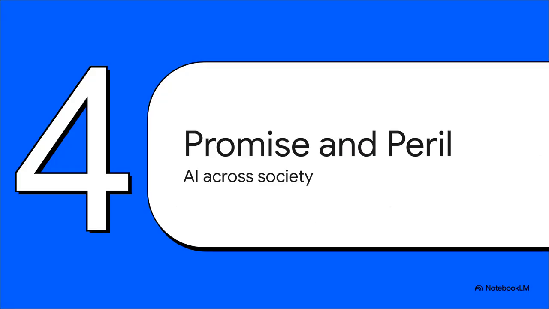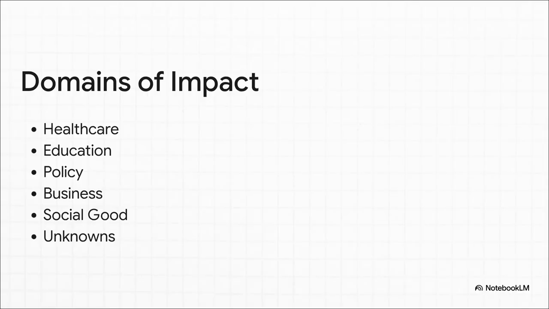That leads us perfectly into Section 4, navigating the promise and the peril of AI across society. The question isn't whether AI will change society anymore. It already has. We're seeing massive impacts across the board. In healthcare, it's literally powering life-saving diagnostics and patient triage. In education, we've got personalized tutoring systems. In business, it's driving customer service and incredibly sophisticated risk modeling.